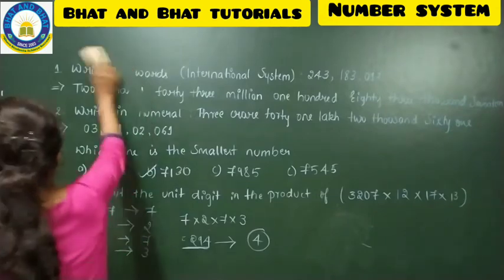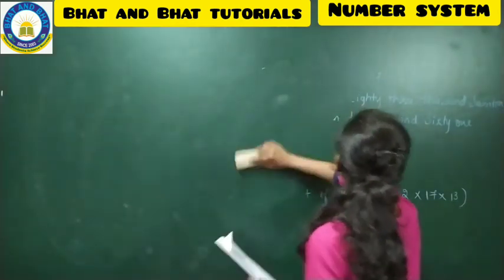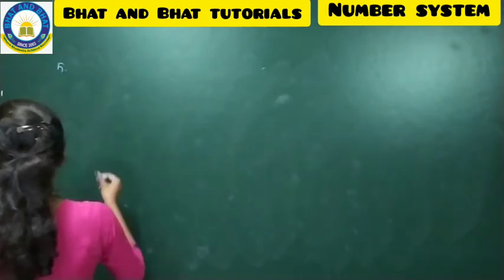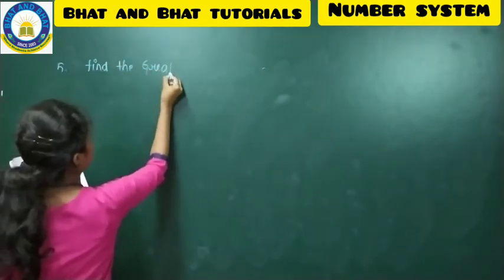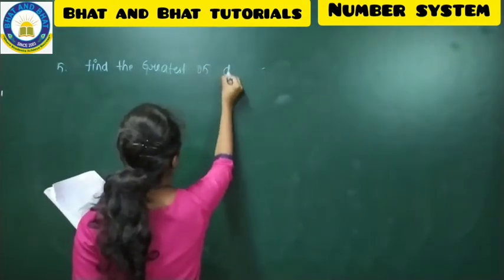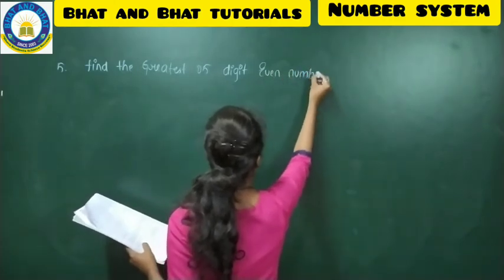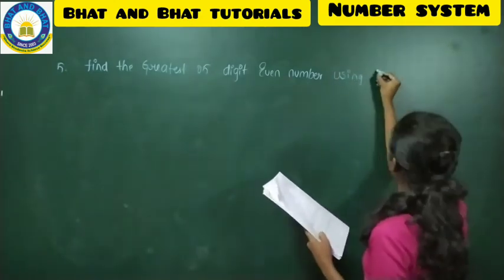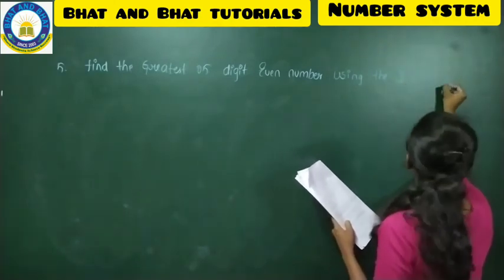I'll move on to the fifth question. Question number 5: find the greatest 5-digit even number using the digits 3, 0, 5, 7 and 8.